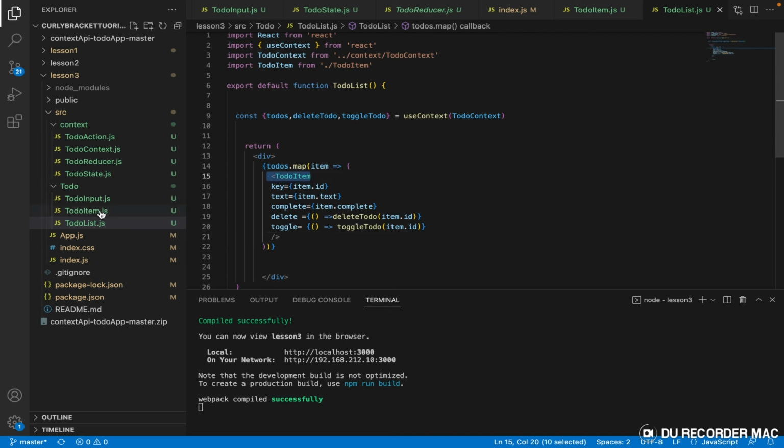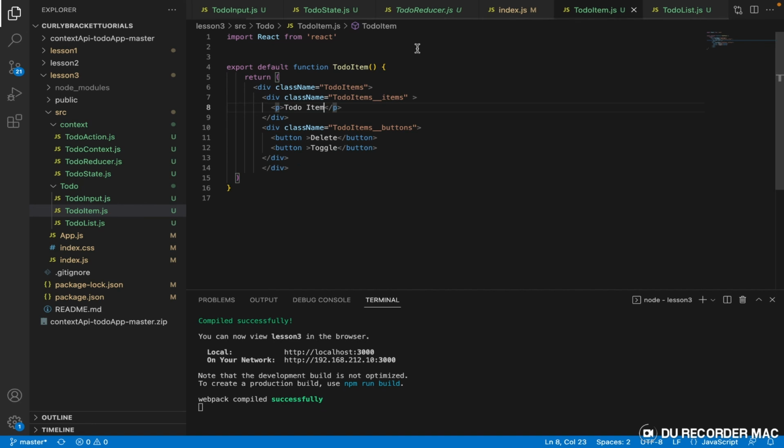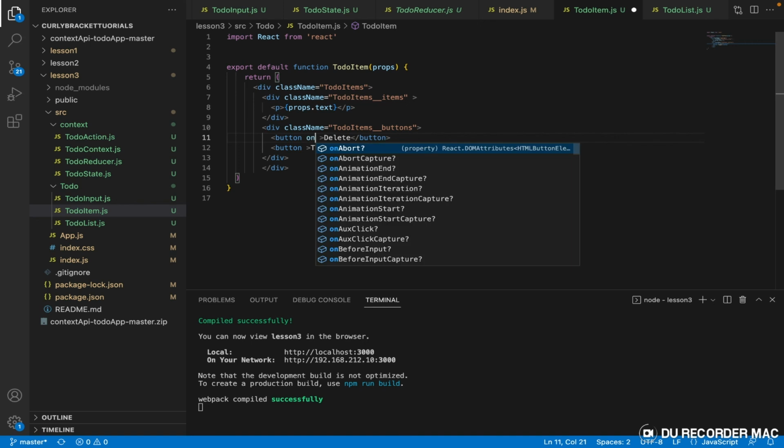So the to-do item is displayed 3 times. Okay, so in order to display the individual items, we need to accept props here. Of course, you remember what we did then, and in this particular place we are now going to say props.text, right? And then for the button we are going to say onClick.